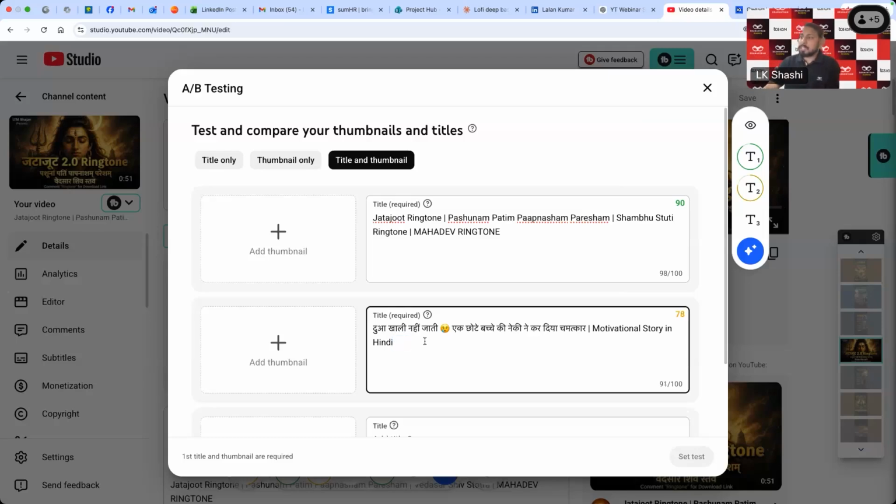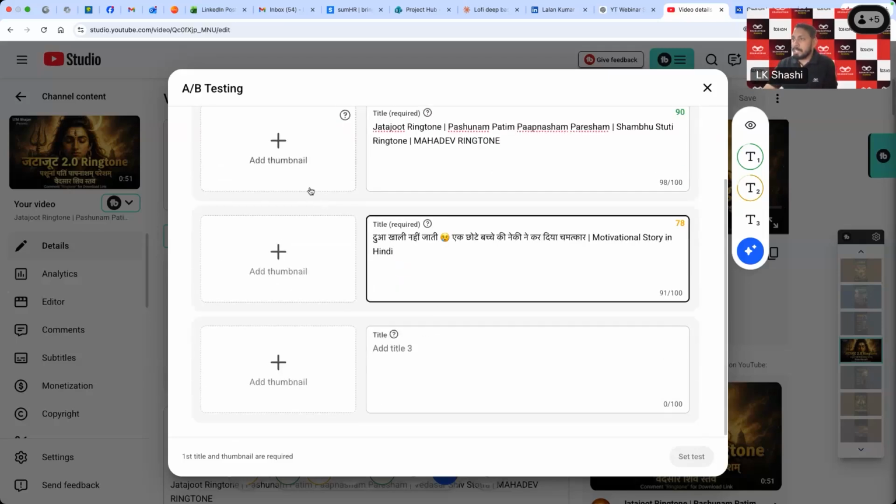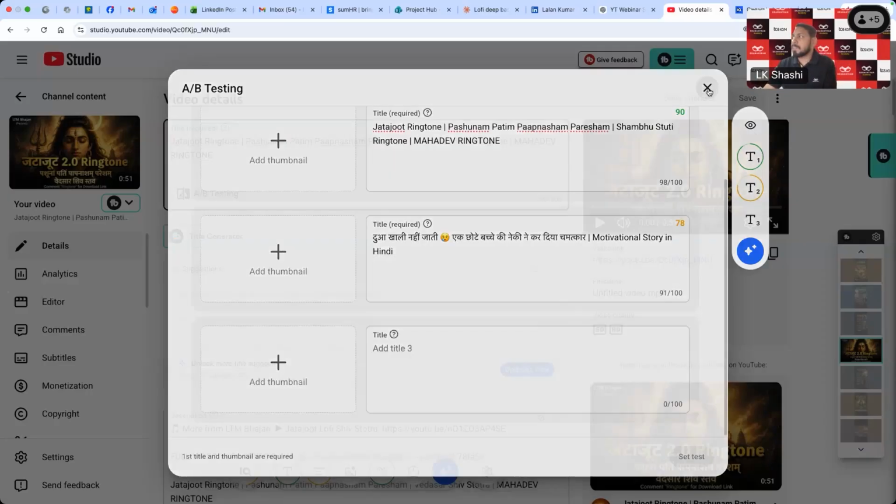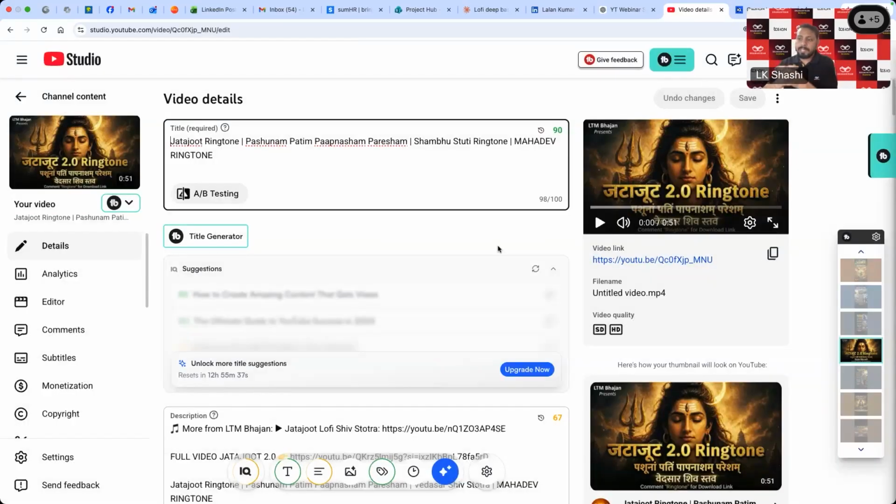Yeah. So that's how you can put different keywords and different titles. You can upload different titles, thumbnails here, and just simply set the test. This button you have to just set. So yeah, I hope this is clear.